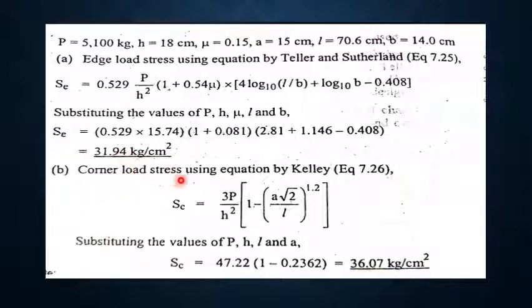And to find the corner load stress by the modified equation of Kelly, that is SC is equal to 3P by h square into 1 minus A root 2 divided by L raised to 1.2. So using this equation, we can find the corner load stress, and it is obtained as 36.07 kg per centimeter square.